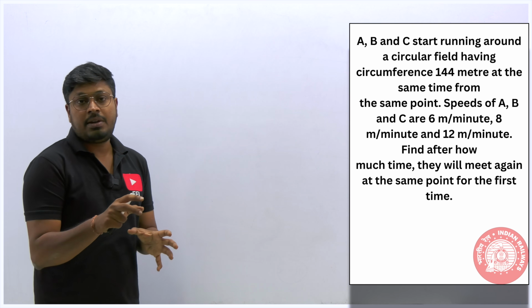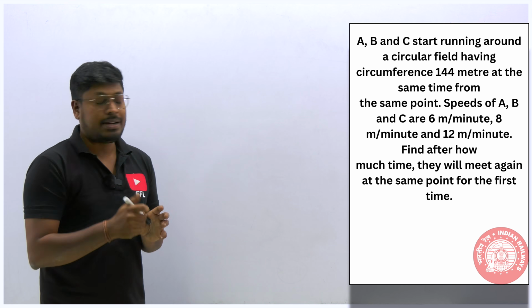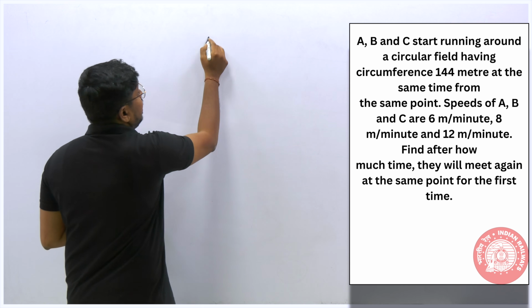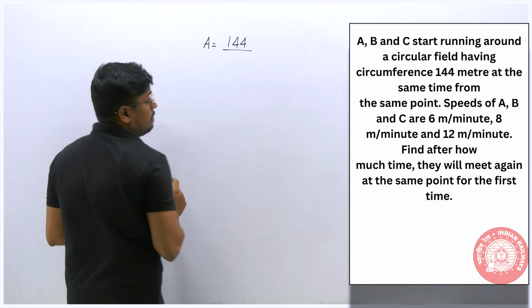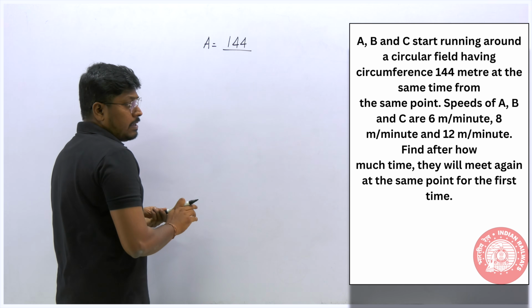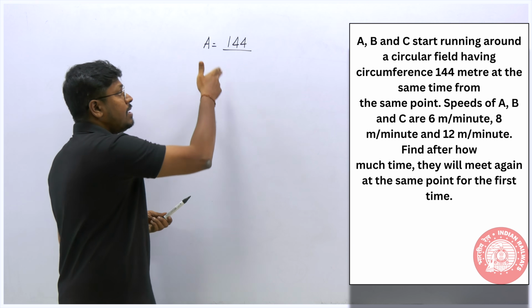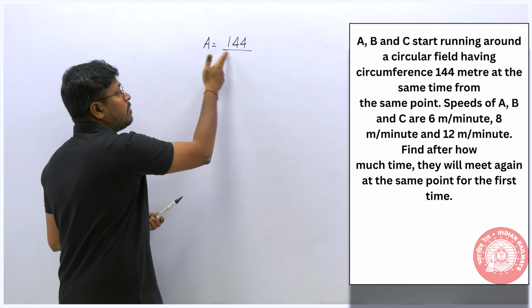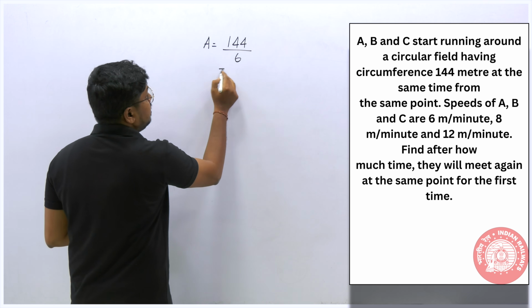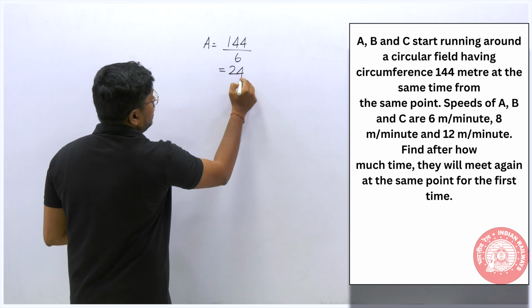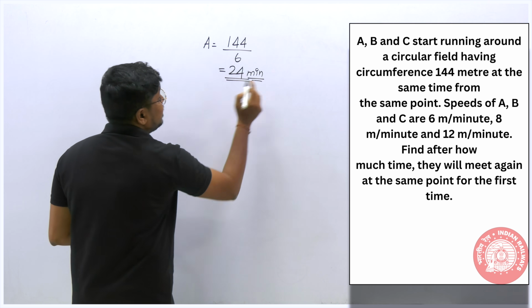So first, what we can do is find how much time one person takes to complete one circular track. Let's take A. Total distance is 144 divided by the speed. Speed equals distance by time, so time equals distance by speed. Distance is 144, and the speed of A is 6, right? So this will be 24. So we found the time taken is 24 minutes for the first person.